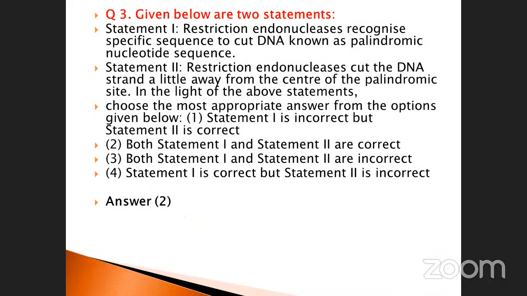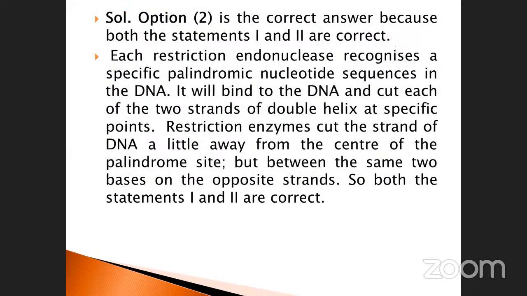Okay, so which answer is correct? The second one is correct. Both statements 1 and 2 are correct, because the restriction enzyme will cut the DNA strand a little away from the center of the palindromic sequence. Already I told you how it happens. And we will pass on to the next one, the fourth one. The solution is also given here in detail.